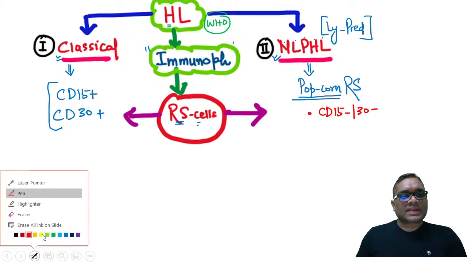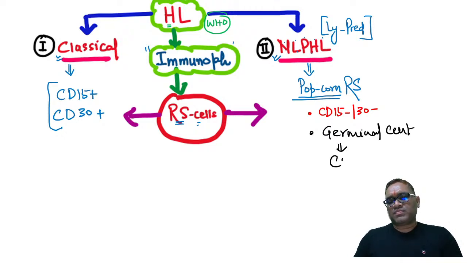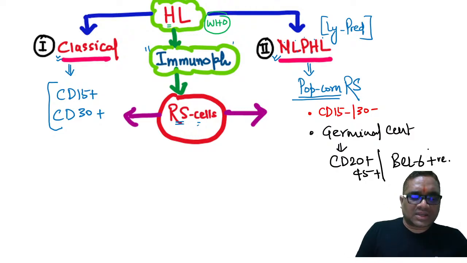So what is the correct thing for the nodular lymphocyte predominant? They arise from the germinal center, and that is why they will be positive for CD20, CD45 and BCL6. So these are the markers of the non-classical or nodular lymphocyte predominant Hodgkin's lymphoma.